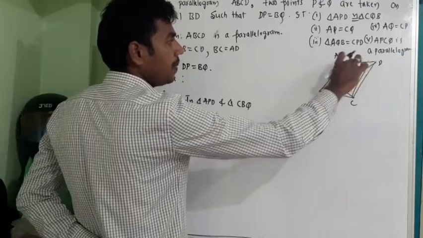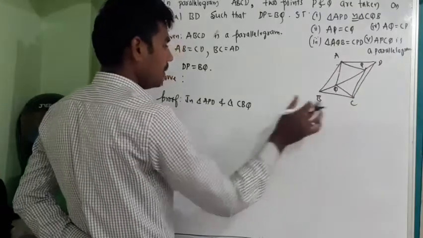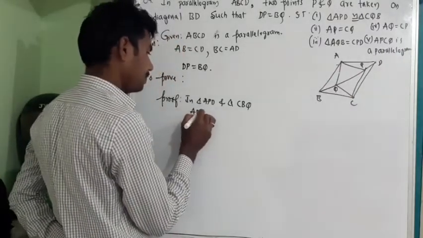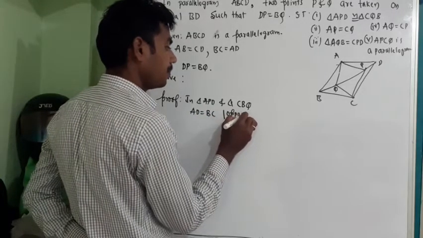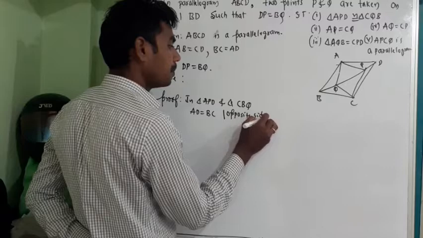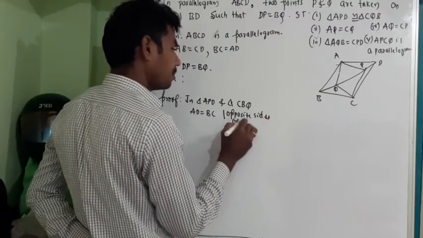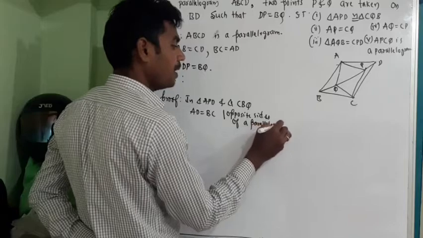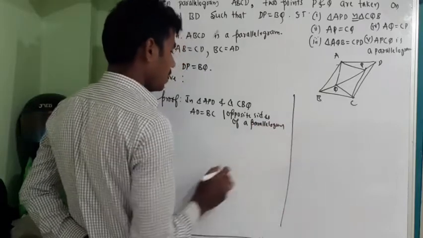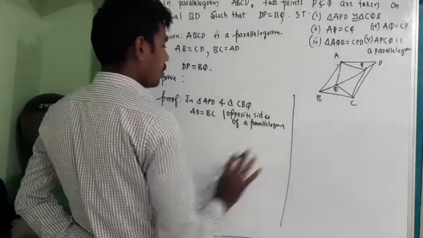Here is APD. So AD is equal to BC, opposite sides of a parallelogram. Next, AD is equal to BC.